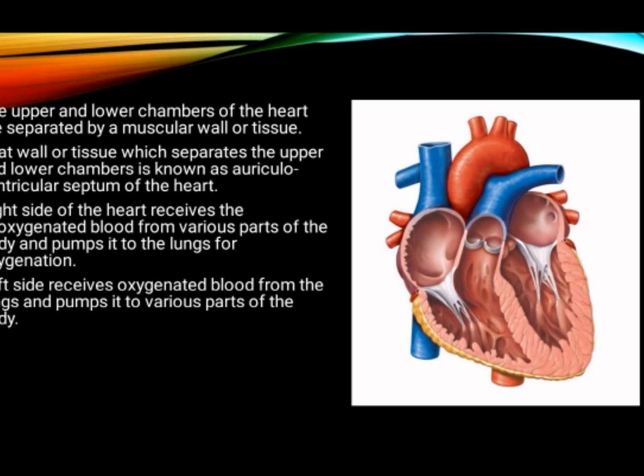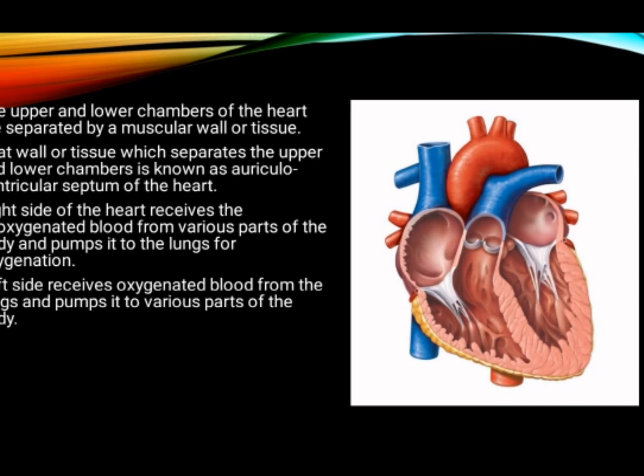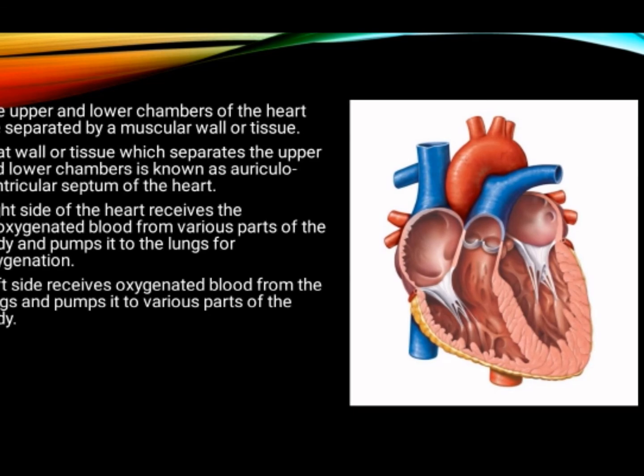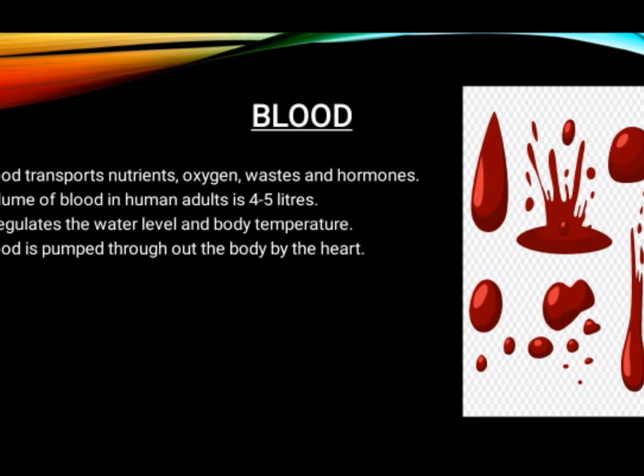Left side receives oxygenated blood. What does this left side of the heart do? Left side receives oxygenated blood, that is the purified blood from the lungs, and pumps it to various parts of the body. Next, blood. Blood transports nutrients, oxygen, wastes and hormones.